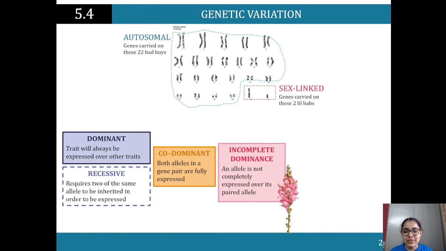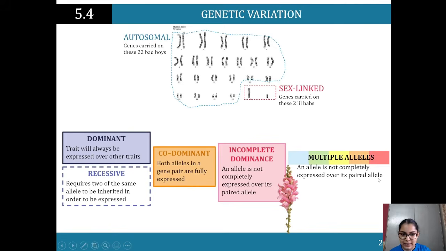That's incomplete dominance, right? If they were codominant, red and white, I'd have a flower that's a mix of red and white. Not pink, but you see red and white specifically. If it were dominant, the red would win and I would have a red flower. Recessive would be, the red will not win. Even though it's dominant, it won't win. The white will win, because the white is recessive. And then multiple alleles is when an allele is not completely expressed over its paired alleles.